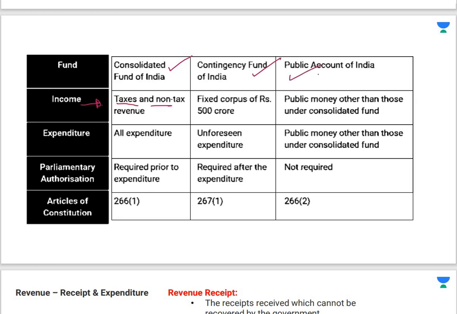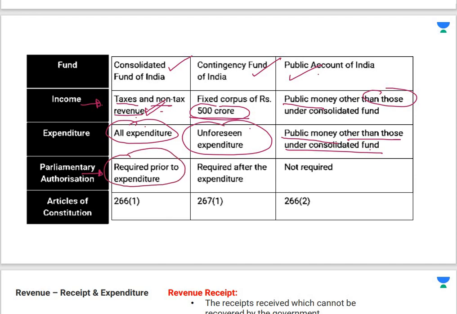Income over here is taxes and non-tax revenue. Here it has a fixed income of 500 crore rupees corpus. Here public money other than those which are included in Consolidated Fund. Here all expenditures are covered. Here only unforeseen expenditure, and here public money other than those under the Consolidated Fund. Parliamentary authorization is required in Consolidated Fund of India. It is required in Contingency Fund of India, but not required in the Public Account of India. Okay, and articles of Constitution you have studied 266(1), 267(1) and 266(2). These are the articles. So this is a summary of 3 types of funds that we have studied so far.